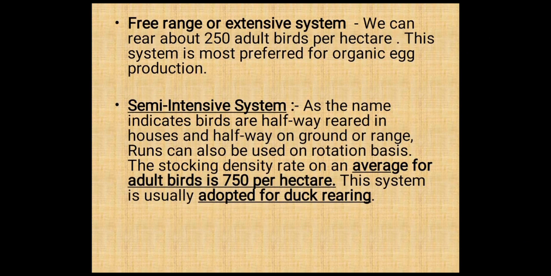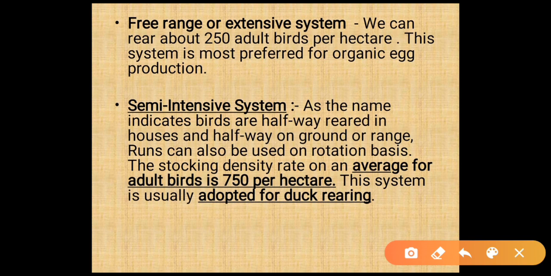First we are going to study about the free range or extensive system. We can rear about 250 adult birds per hectare, and this system is most preferred for organic egg production. In the semi-intensive system, as the name indicates, birds are reared halfway in the houses and half on the ground or range. Runs can also be used on a rotation basis.